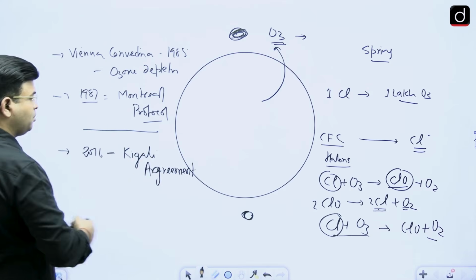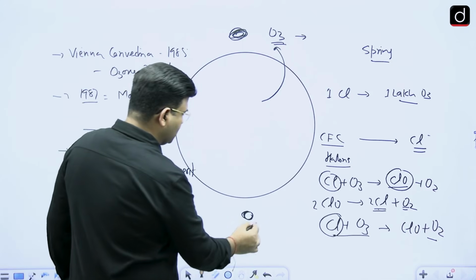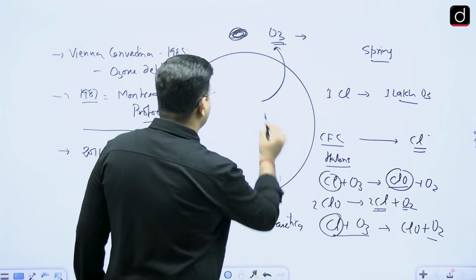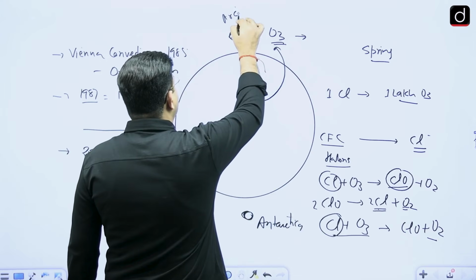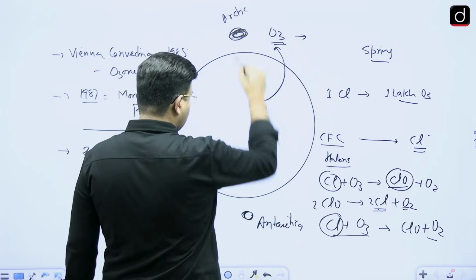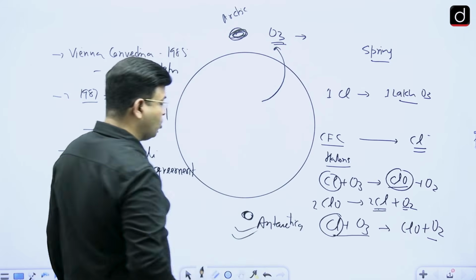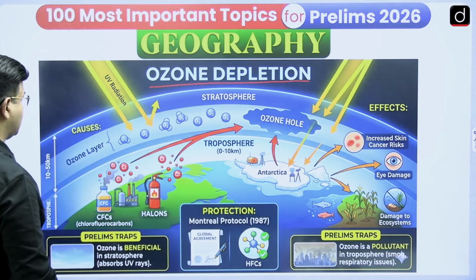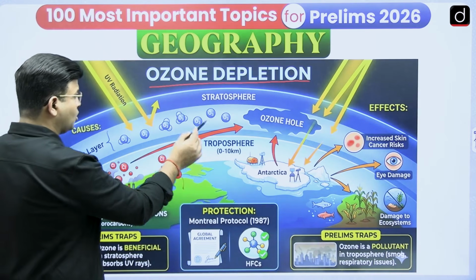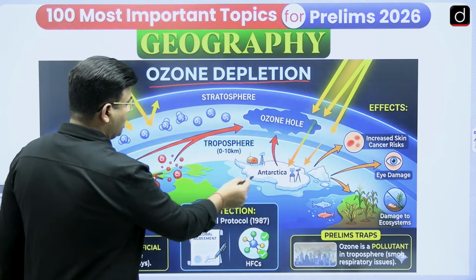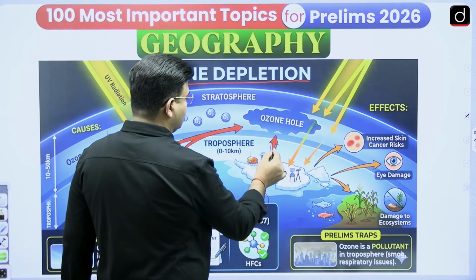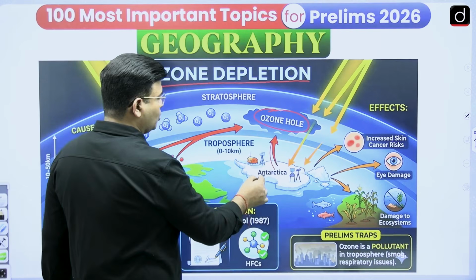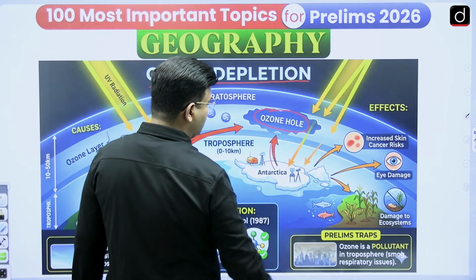Therefore, we can say this is your Antarctica region, where it is happening. Above it is the Arctic, but majorly the hole is above Antarctica. Here ozone molecules are there, and above Antarctica an ozone hole is taking place, and therefore the Antarctic ice started melting also.